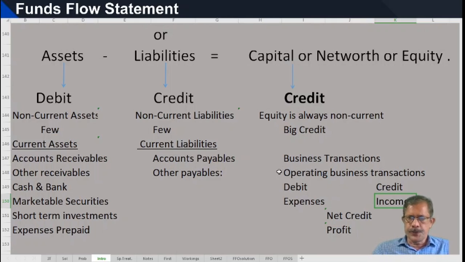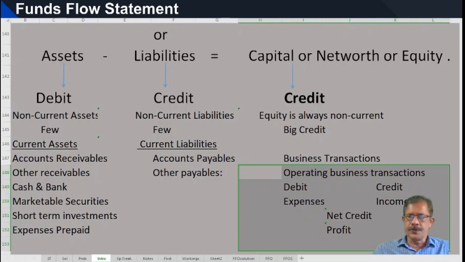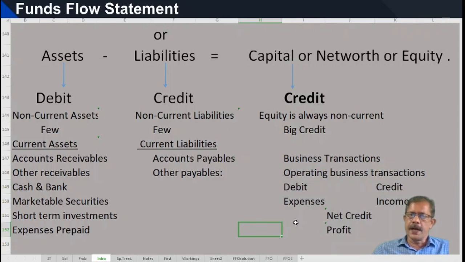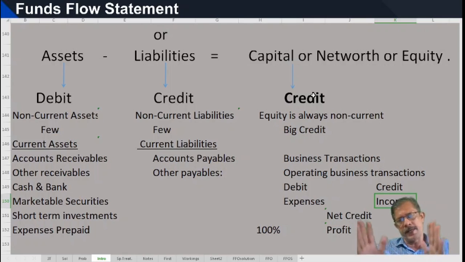Operating business transactions constitute almost 100% of any business, because here transactions are very few. These transactions are summarized and set off against expenses and incomes, and net profit is carried to the balance sheet.